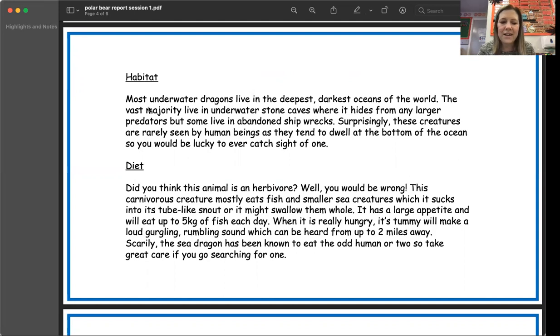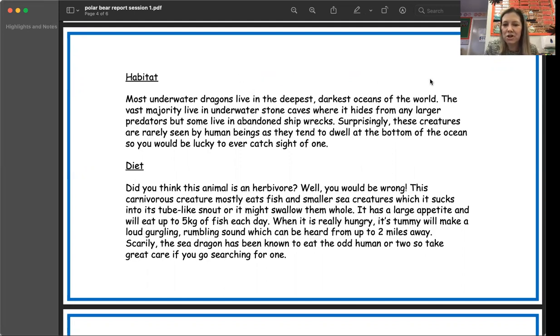Then it says the vast majority live in underwater stone caves where it hides from any larger predators, but some live in abandoned shipwrecks. So what word there gives you information about the amount of dragons that might live in stone caves? You're quite right.